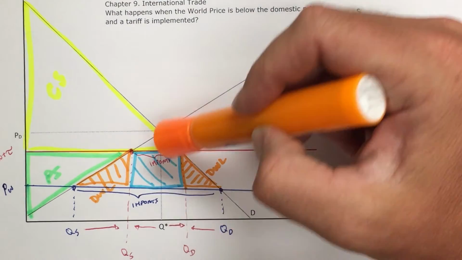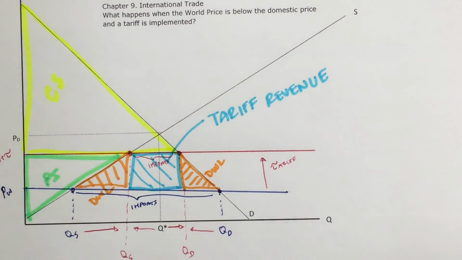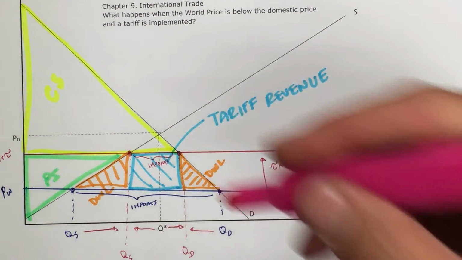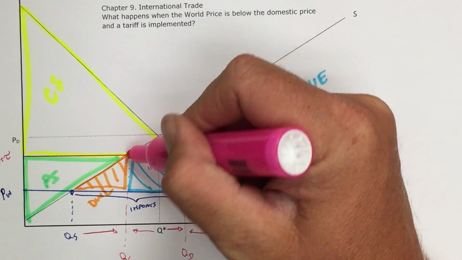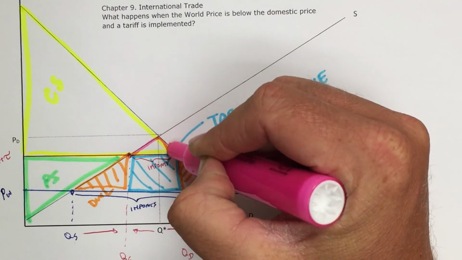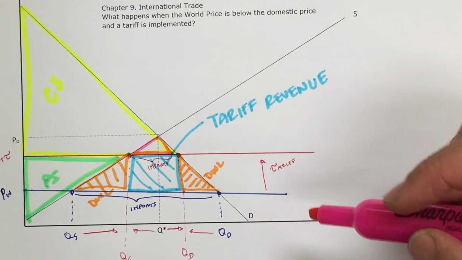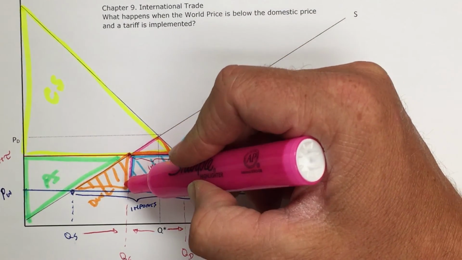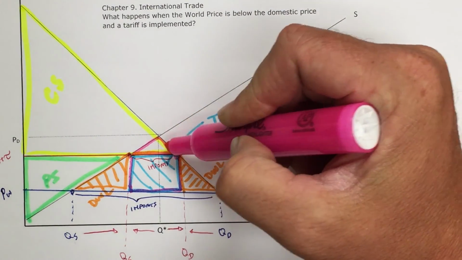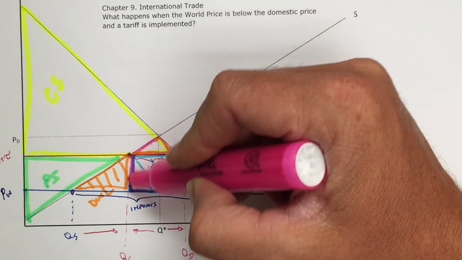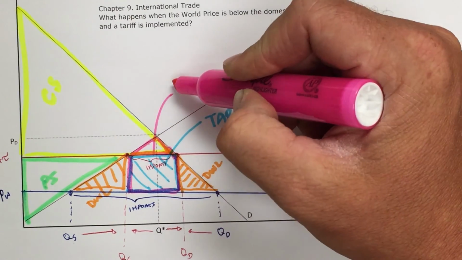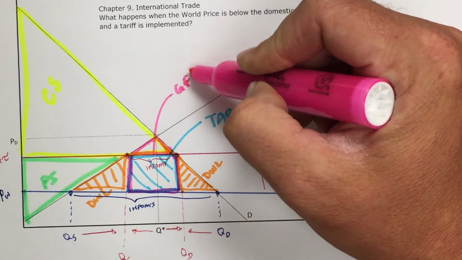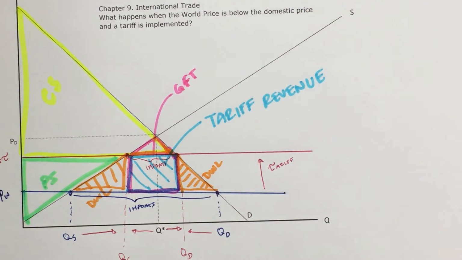But we still have this triangle right here, so we still have this right here, that can still be our gains from trade. And in fact, our gains from trade will also include our government revenue. So because of this area right here, that's still our gains from trade, is we're still more efficient than just a domestic market. But we're not as efficient as a free international trade market.